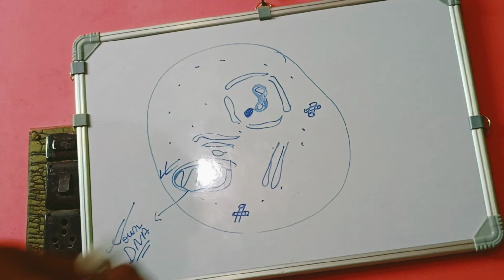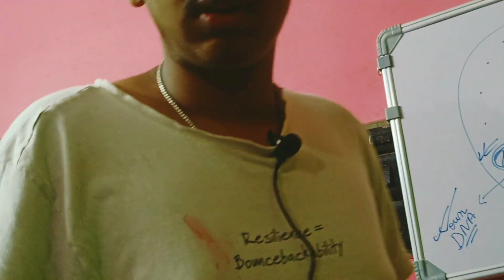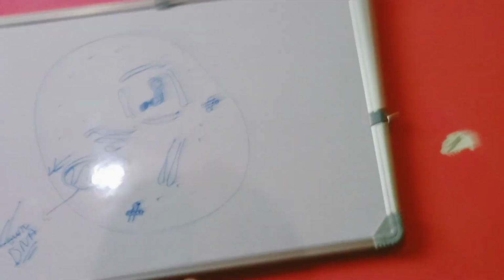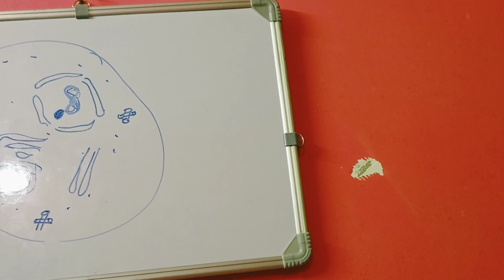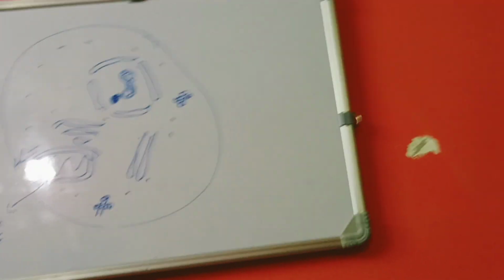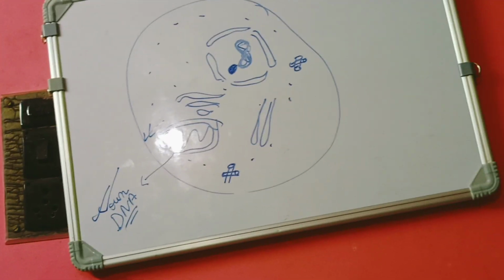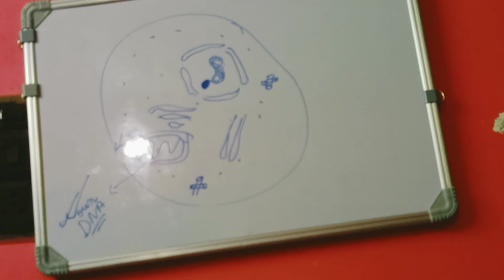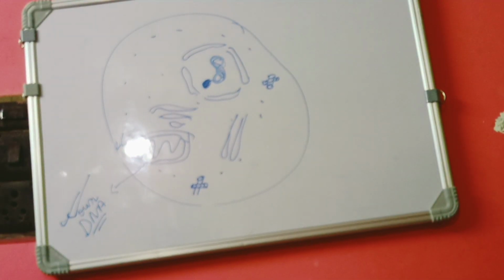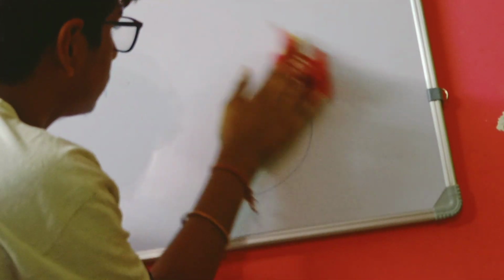Now this is a specific cell of an animal. Now, if we talk about the next process after this, it is prophase, if we start from that.